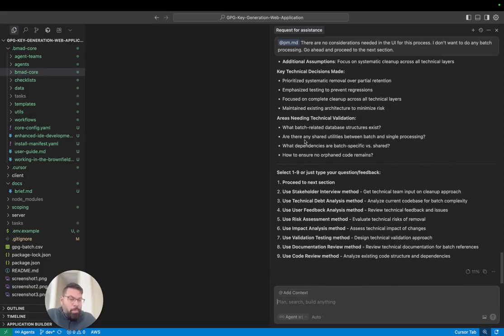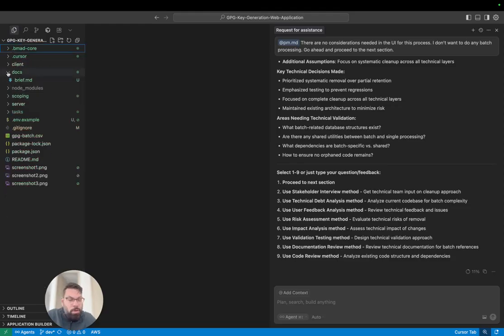I'm not going to make you sit through all of this, but essentially once you get through all of these steps, it's usually about 9 steps, then once it's done, it's going to give you an option for creating a PRD. You want to go ahead and create that PRD .md file. It will automatically do it, and it should create it in this directory here.